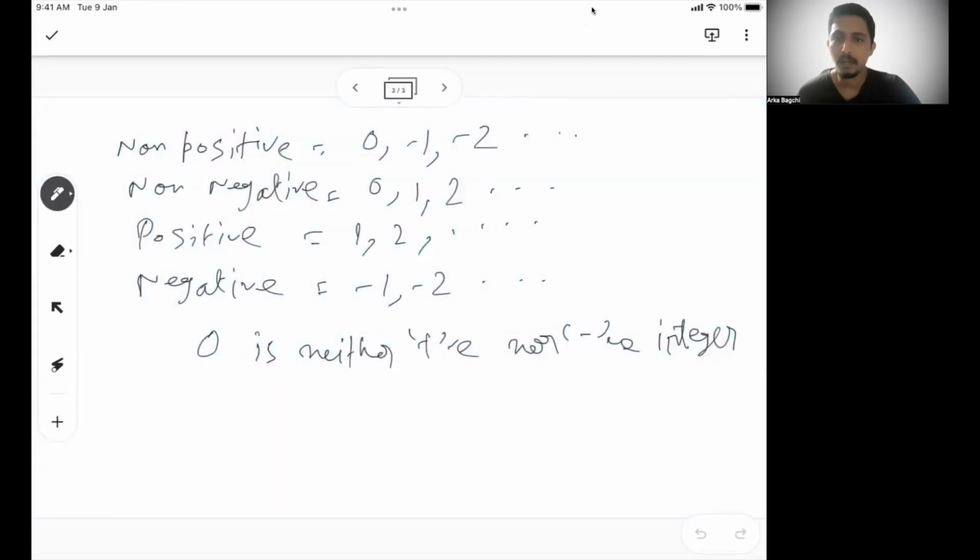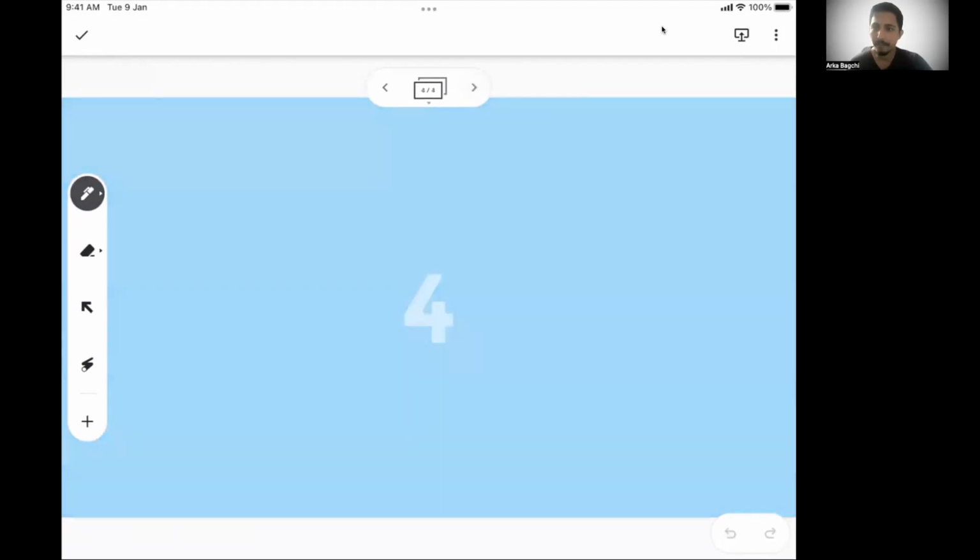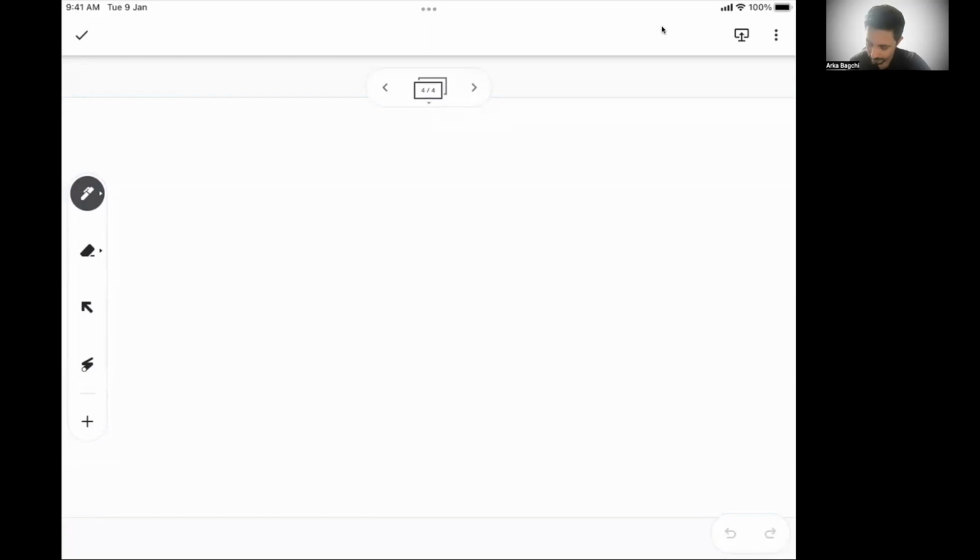Okay. Now let's move on to the next topic. With that, let's move to the next important piece of your understanding, that is rational numbers. So what are rational numbers?